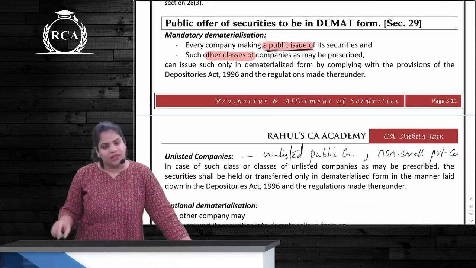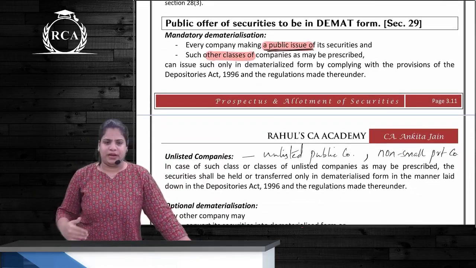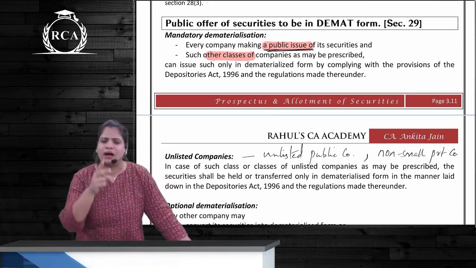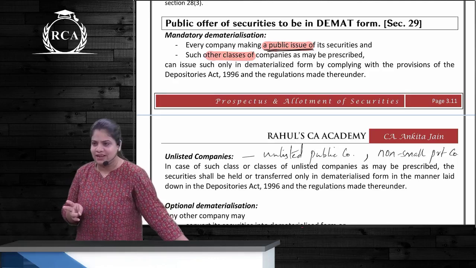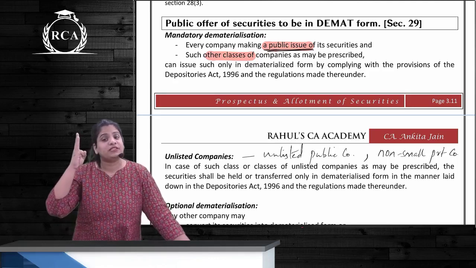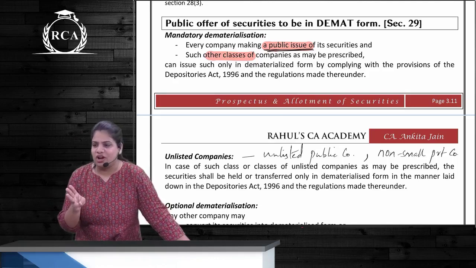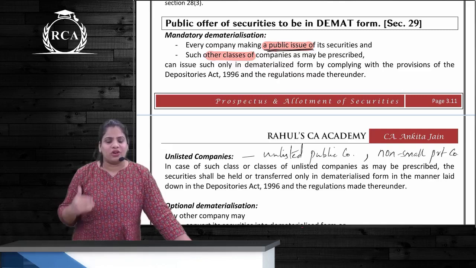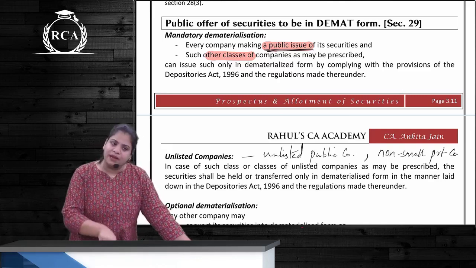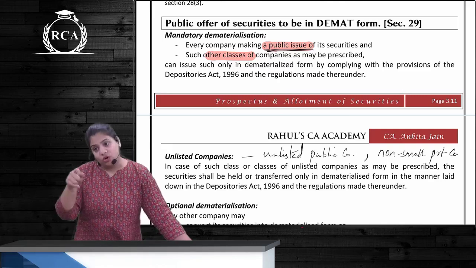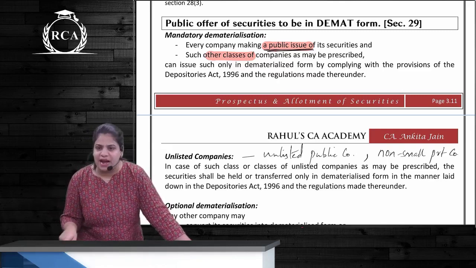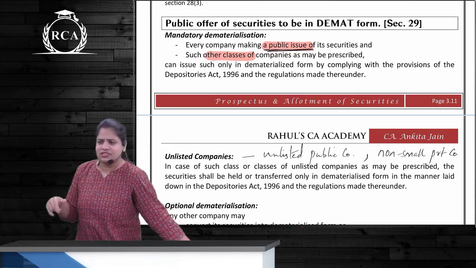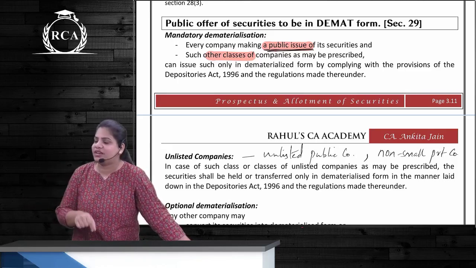29 is Demat form. We talk about three kinds of companies. First, every public company which wants to go for a public issue compulsorily has to have the securities in Demat form, and they have to be listed on a stock exchange. Only after that is trading possible, correct? Rule 9(8) talks about every public company which is an unlisted company also having shares in Demat form. Is it making a public issue? No. Listing on stock exchange, is it required? Not required. But should it have shares in Demat form? Yes.